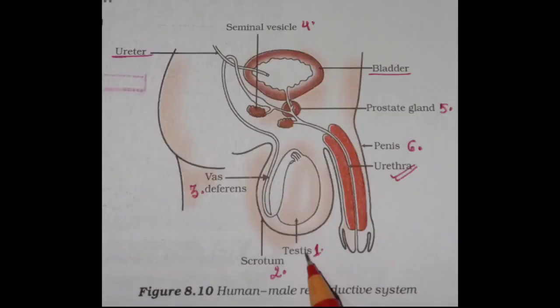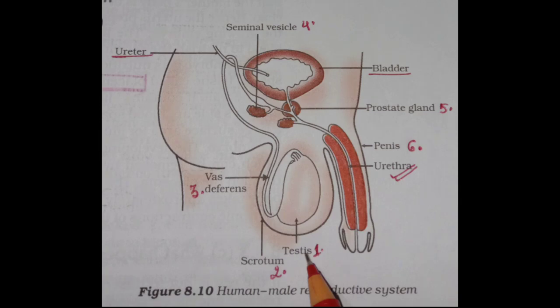Okay, so let's start with the human reproductive system. Let's start with the male reproductive system, and after that I will explain the female reproductive system. For explaining the human male reproductive system, I have taken figure 8.10 of your NCERT book, page number 137. Firstly, we will see the testis.